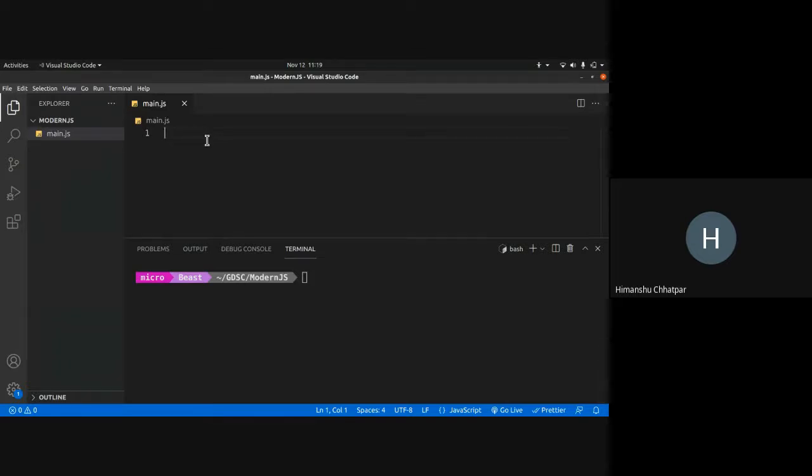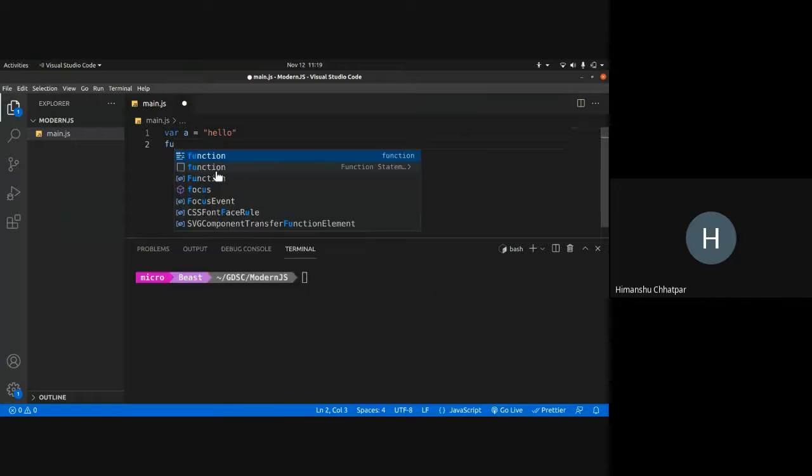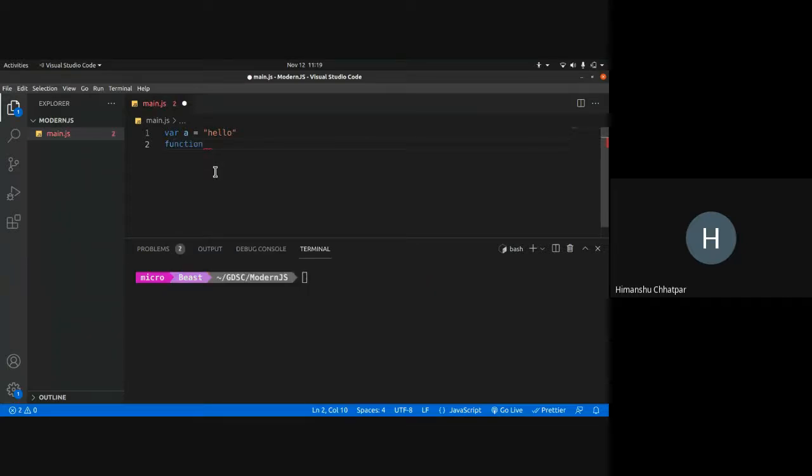To declare a variable in JavaScript, I use var, then the variable name. Suppose a, and it has some value, hello. Now this is a variable declaration, and this var is functionally scoped. What does that mean? For that, let's create a function, printA.